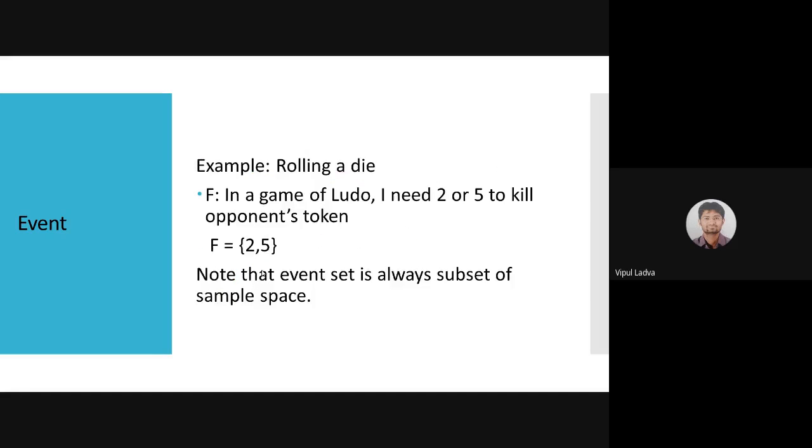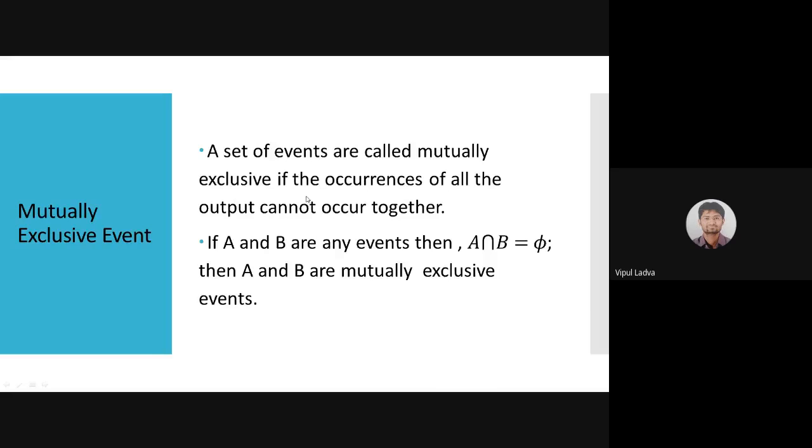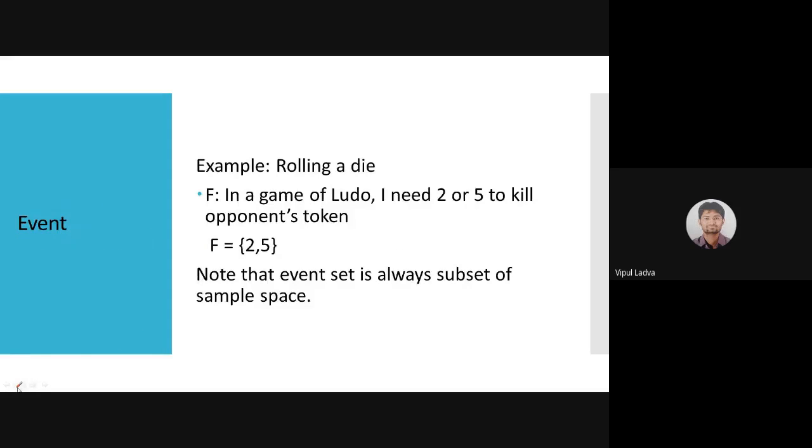Let me take one more example. Suppose our example is rolling a die. I'm rolling a die, and suppose I'm playing Ludo and I need a 2 or 5 to kill the opponent's token. Then what will be my favorable outcome? Either 2 or 5. If I label that with F, then F will be the event for me. And what to keep in mind is just this: an event set is always a subset of the sample space.